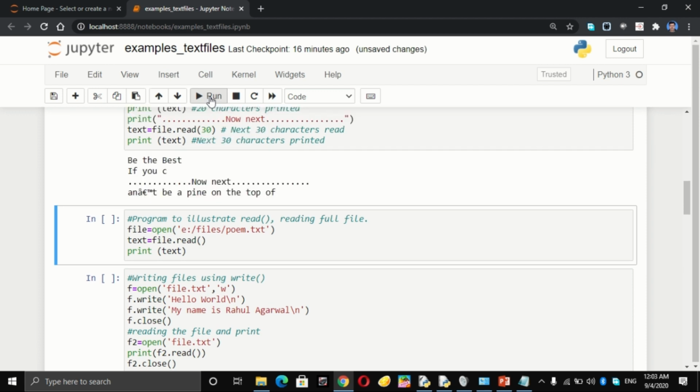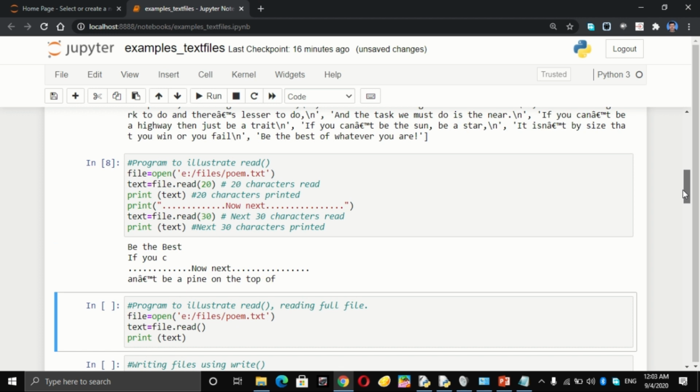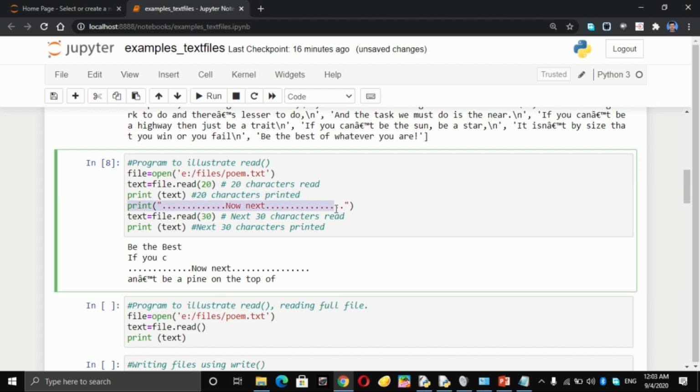You can see first 20 characters are read first, followed by this demarcation line, and after that the next read statement, and after that the next print statement.